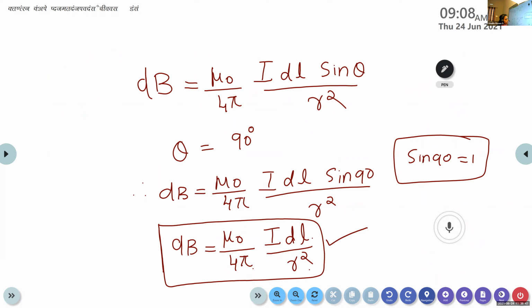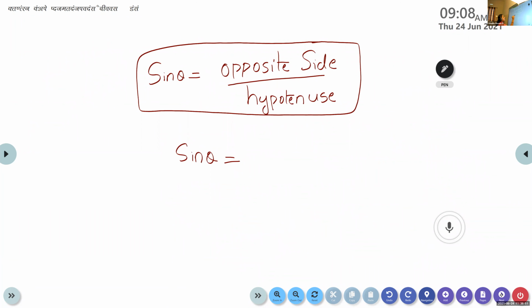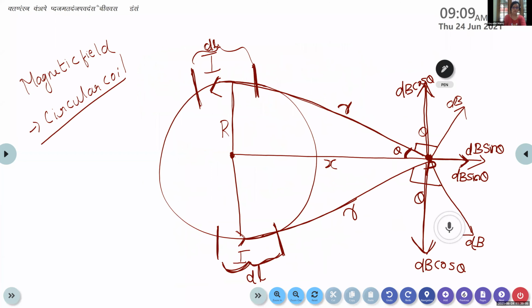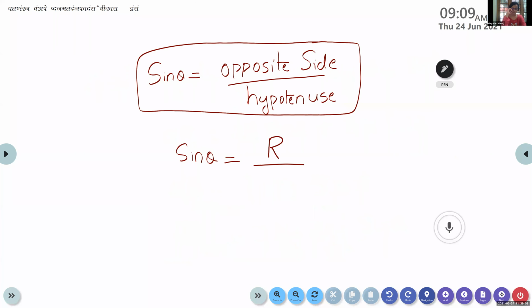What is our hypotenuse from the diagram? Small r. Yes, small r. Good. So sine theta is equal to capital R divided by small r. So we can substitute the value of sine theta in the above equation.